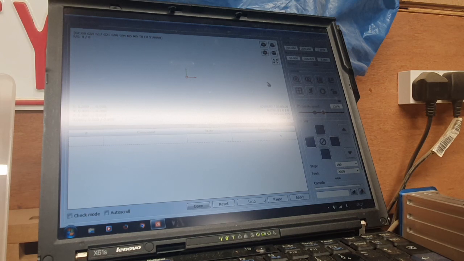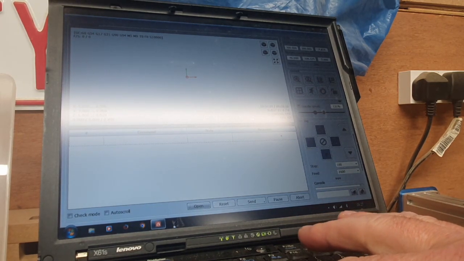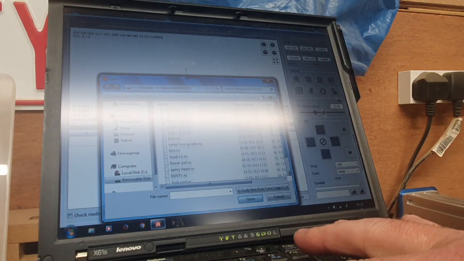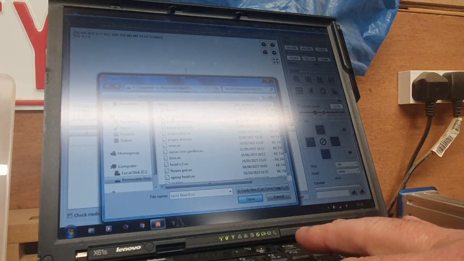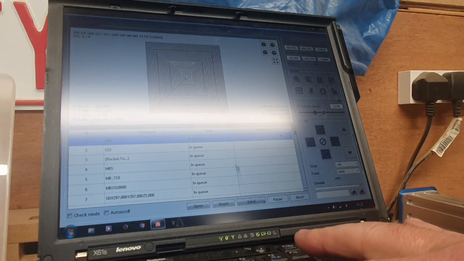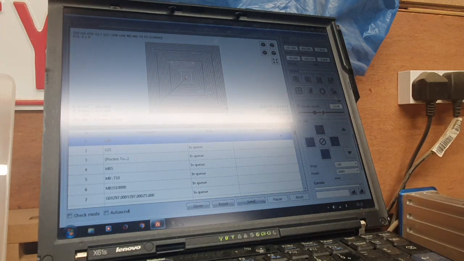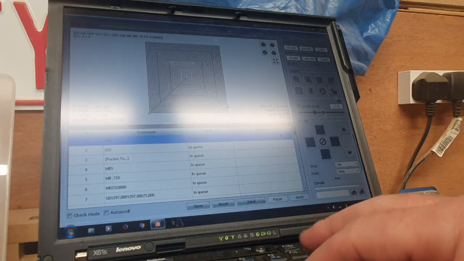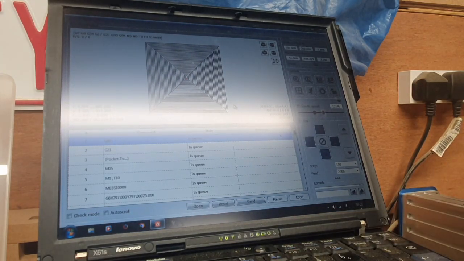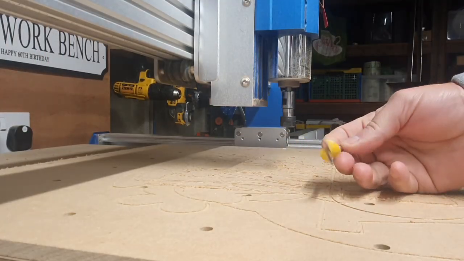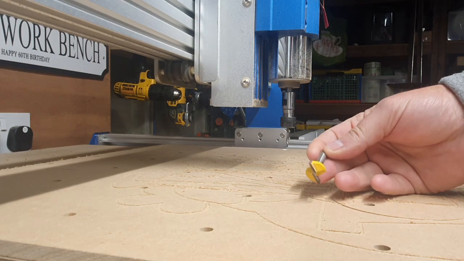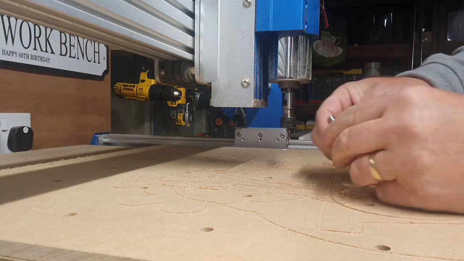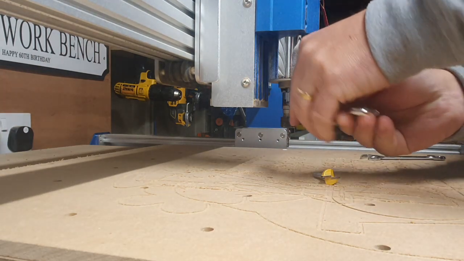Now I'm going to load the program into my computer, the G-code I've just created. It is there, and that's there. Next thing I want to do is just change the tooling on the machine. So this is the tool I use. It's not the best, I'll be honest with you, but it does the job. And like I say, this is 18 mil across, so I'll just change that over.